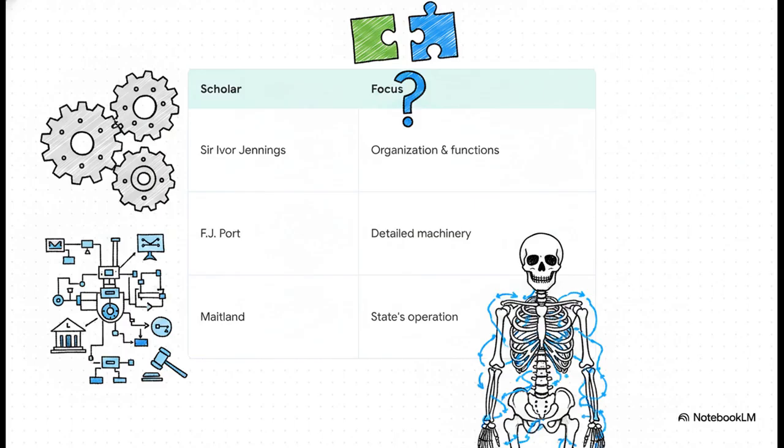Then you have F.J. Port on and the traditional view, arguing constitutional law lays down the broad structure and powers, while administrative handles the detailed, granular machinery, like licensing or tribunals. And finally, Maitland gives us this brilliant metaphor. Constitutional law is the state skeleton, while administrative law is its detailed daily operation.